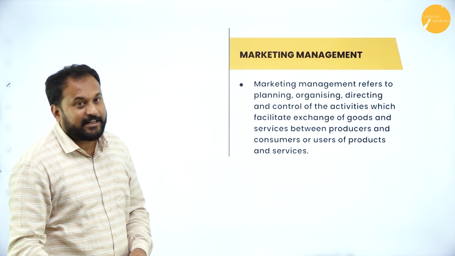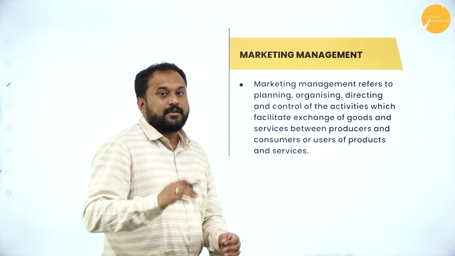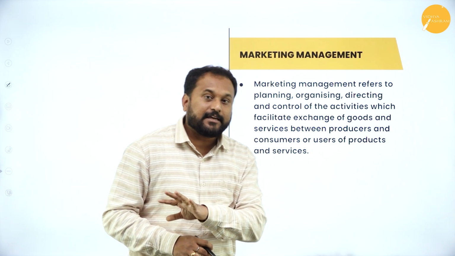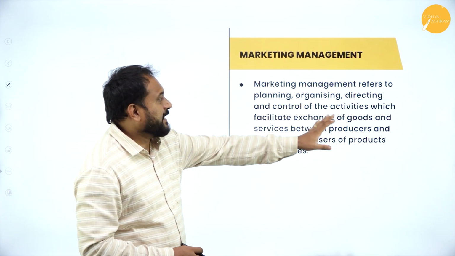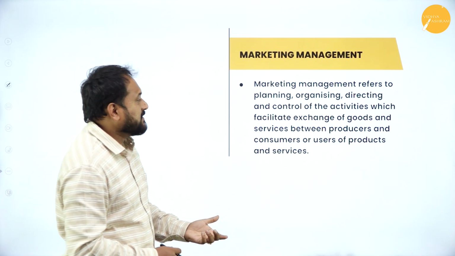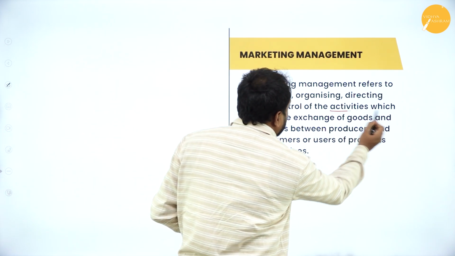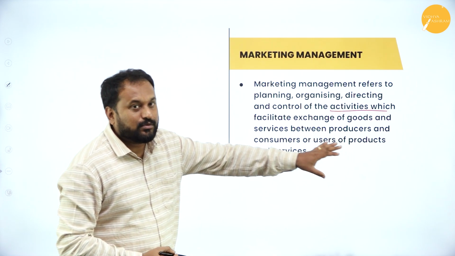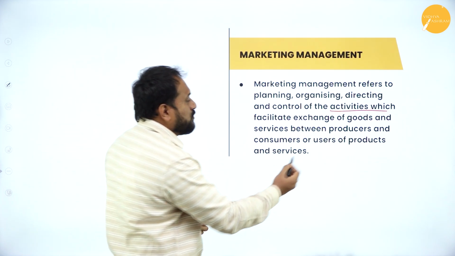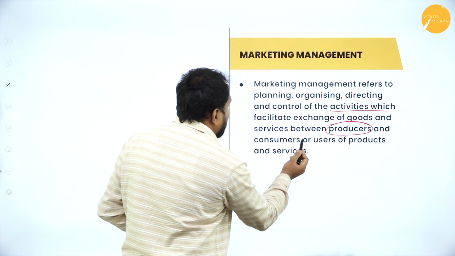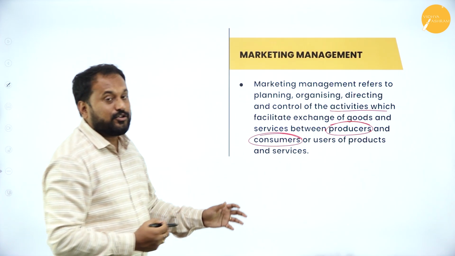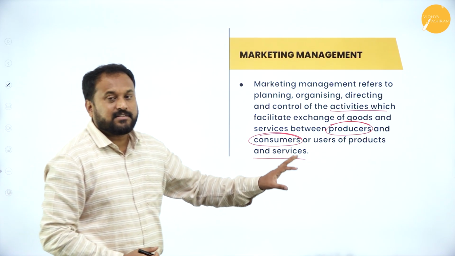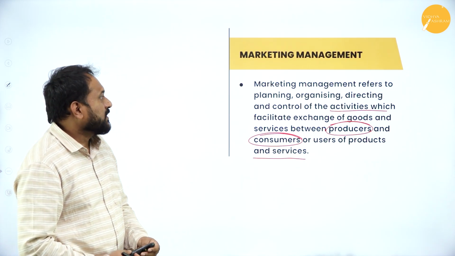Next is marketing management. They can ask you the question, what is marketing? In the same way, they can also ask you, what is marketing management? Marketing management refers to planning, organizing, directing and control of the activities which facilitate exchange of goods and services between producer and consumer or user of products and services. If you write this, you get 2 marks.